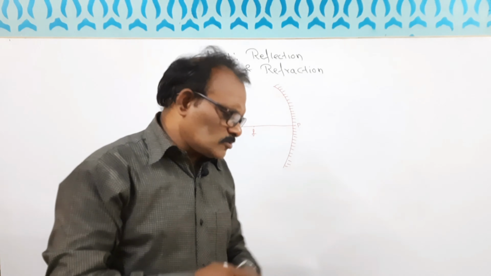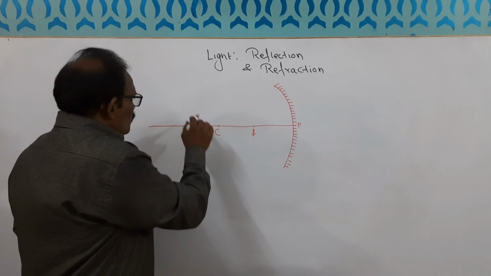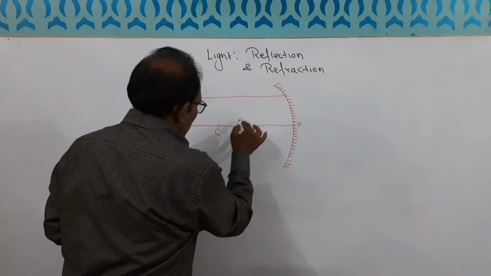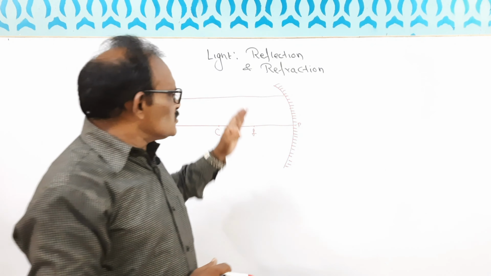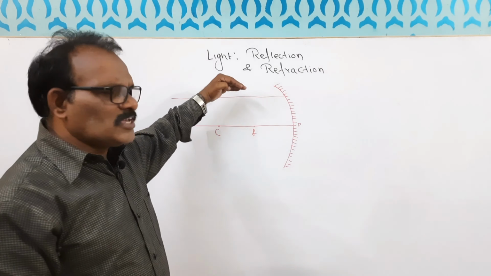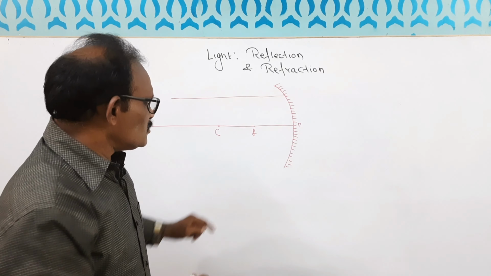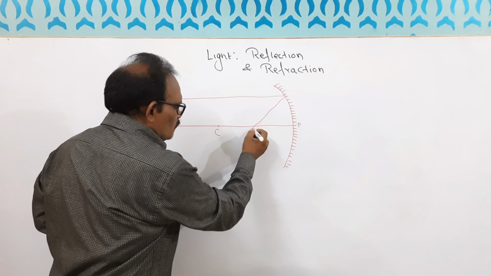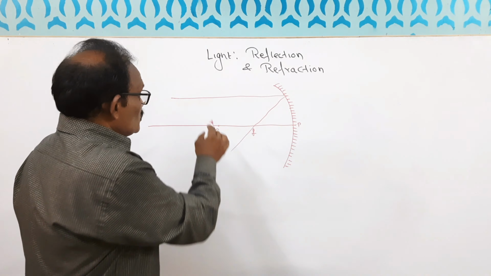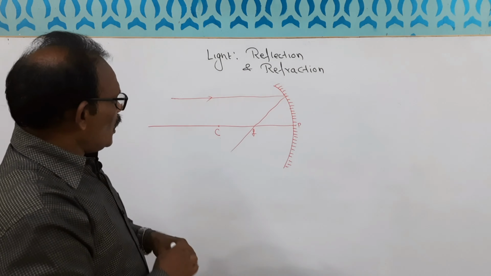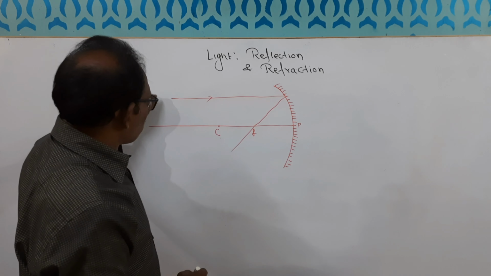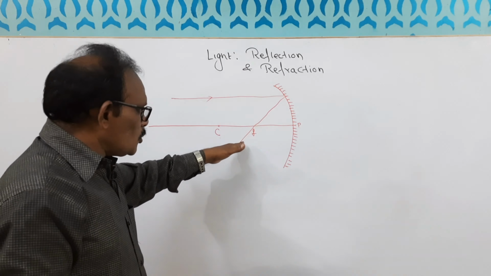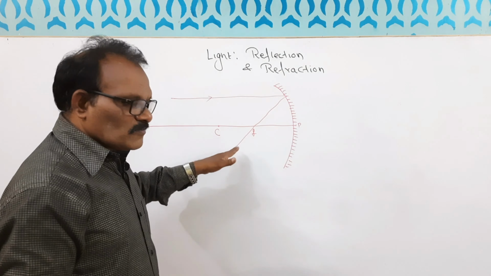Before showing this image formation, let me give you three rules. What is the first rule? If any incident ray goes parallel to the principal axis, then it will reflect back and pass through the focus. This is one rule. If any ray strikes parallel to the principal axis and reflects, it will go through F. It will pass through F. That is rule number 1.